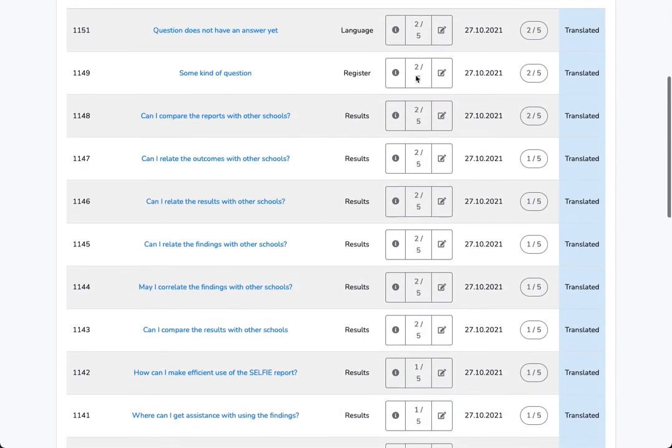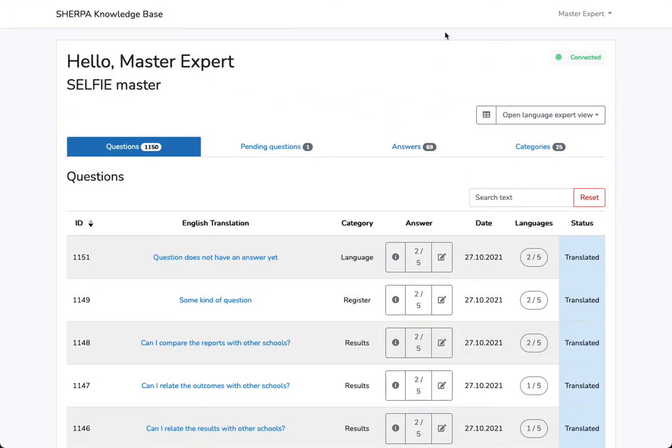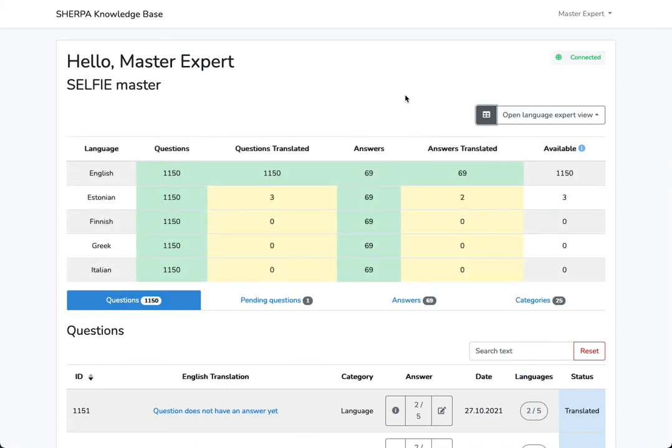This is mostly it for the master expert, which still leaves an additional capability of showing statistics for all the questions and answers in the system. So we see that there are 1,150 questions in the system.